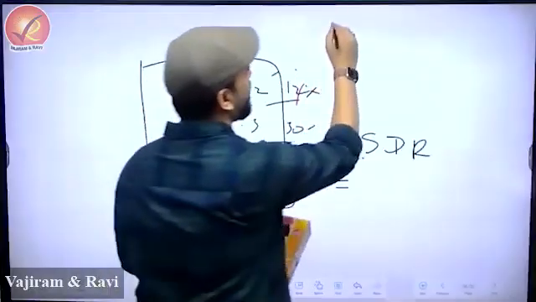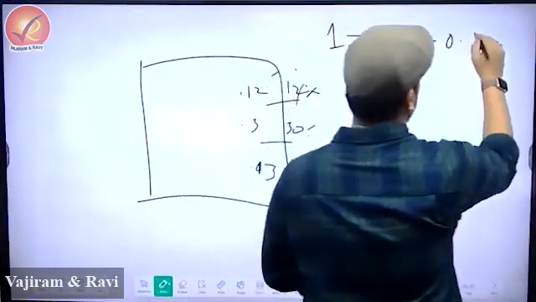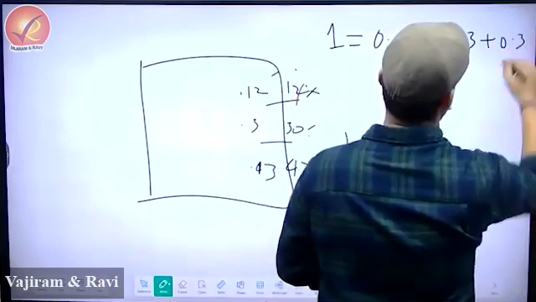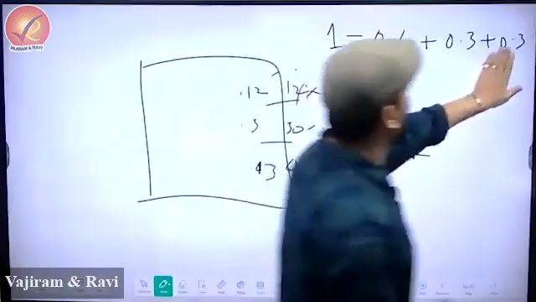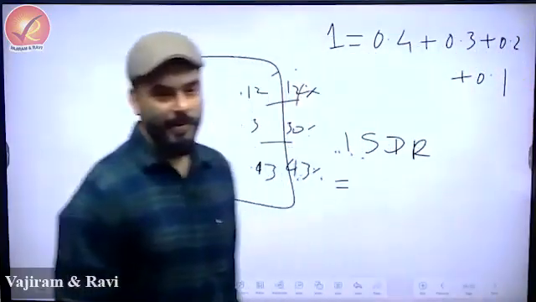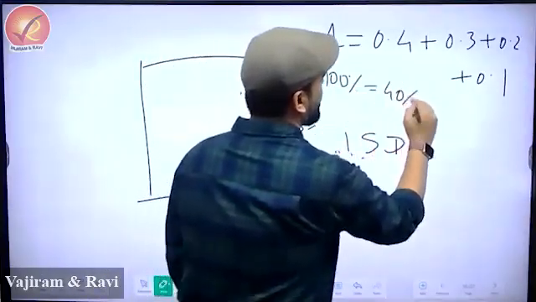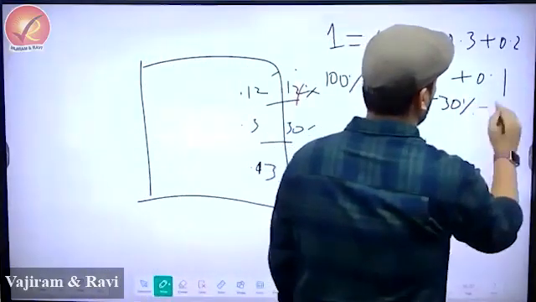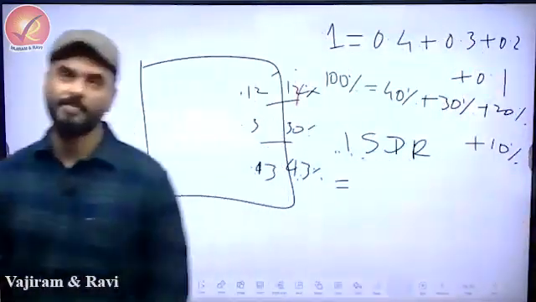Like for example, the number 1 can be split into 0.4 plus 0.3 plus 0.3. Or you can do it like this, 0.2 plus 0.1. Or you can convert this into 100% and say 40% plus 30% plus 20% plus 10%. That's also one of the ways.